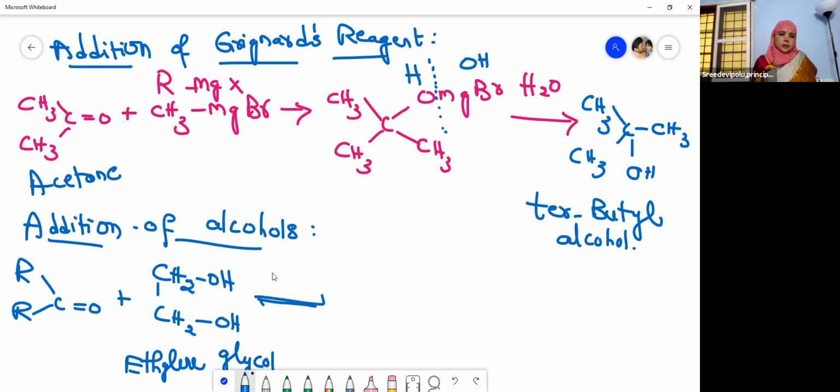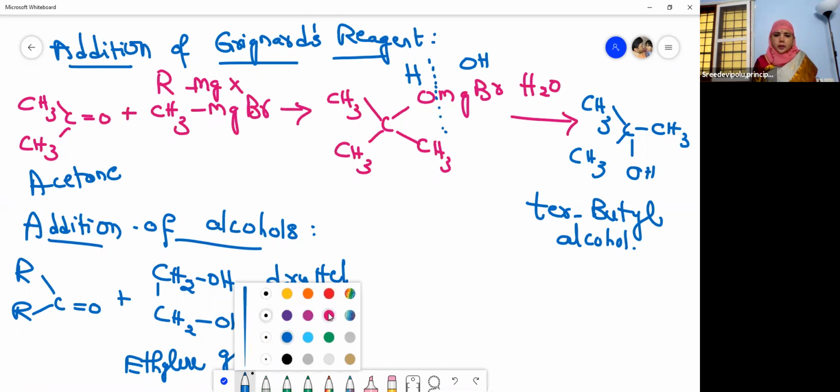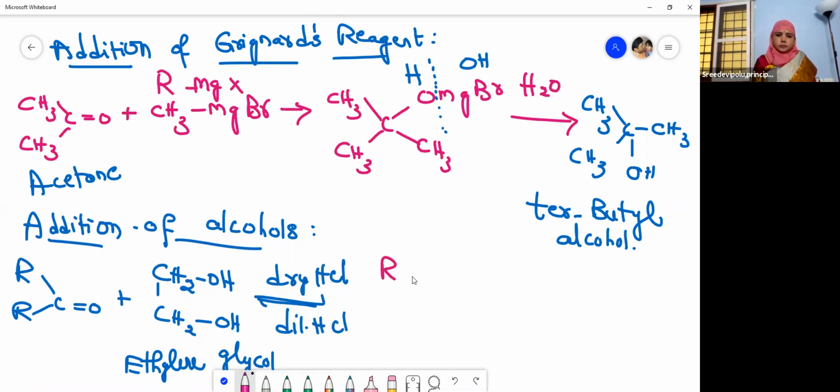Now, this takes place in the presence of dry HCl and then dilute HCl. Now, what happens? So you will get a ketal. R, C, again R. This is O, this is CH2, this is O, this is CH2.